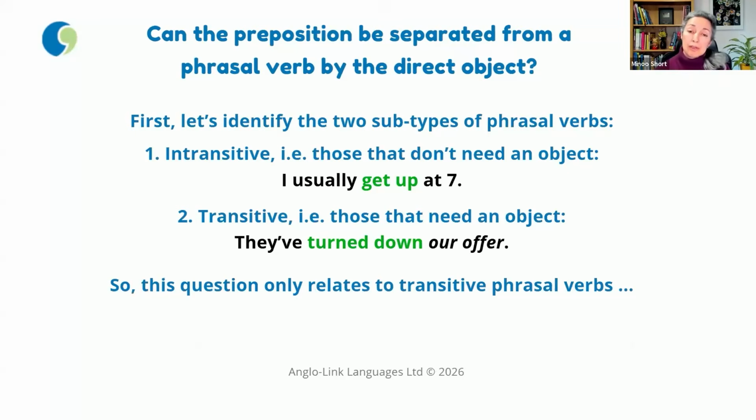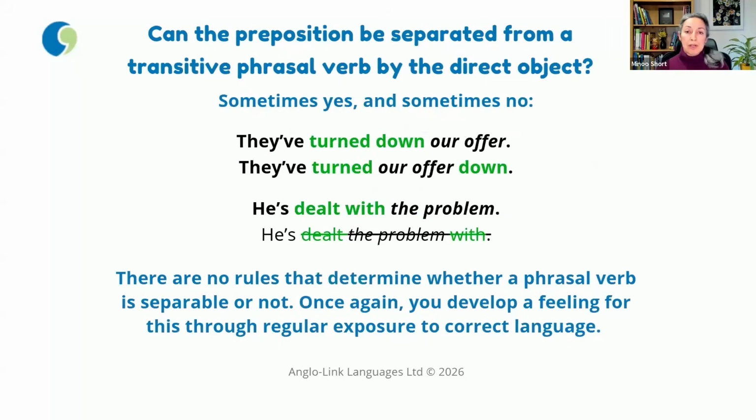So intransitive phrasal verbs are those that don't need an object. For example, if I say, I usually get up at 7, there's no object in this sentence. But if I say they've turned down our offer, now this is a transitive phrasal verb. It needs an object, and now the question comes up. So can we now separate the verb from the preposition with the direct object? Now, the answer is not straightforward, I'm afraid. The answer is sometimes yes and sometimes no.